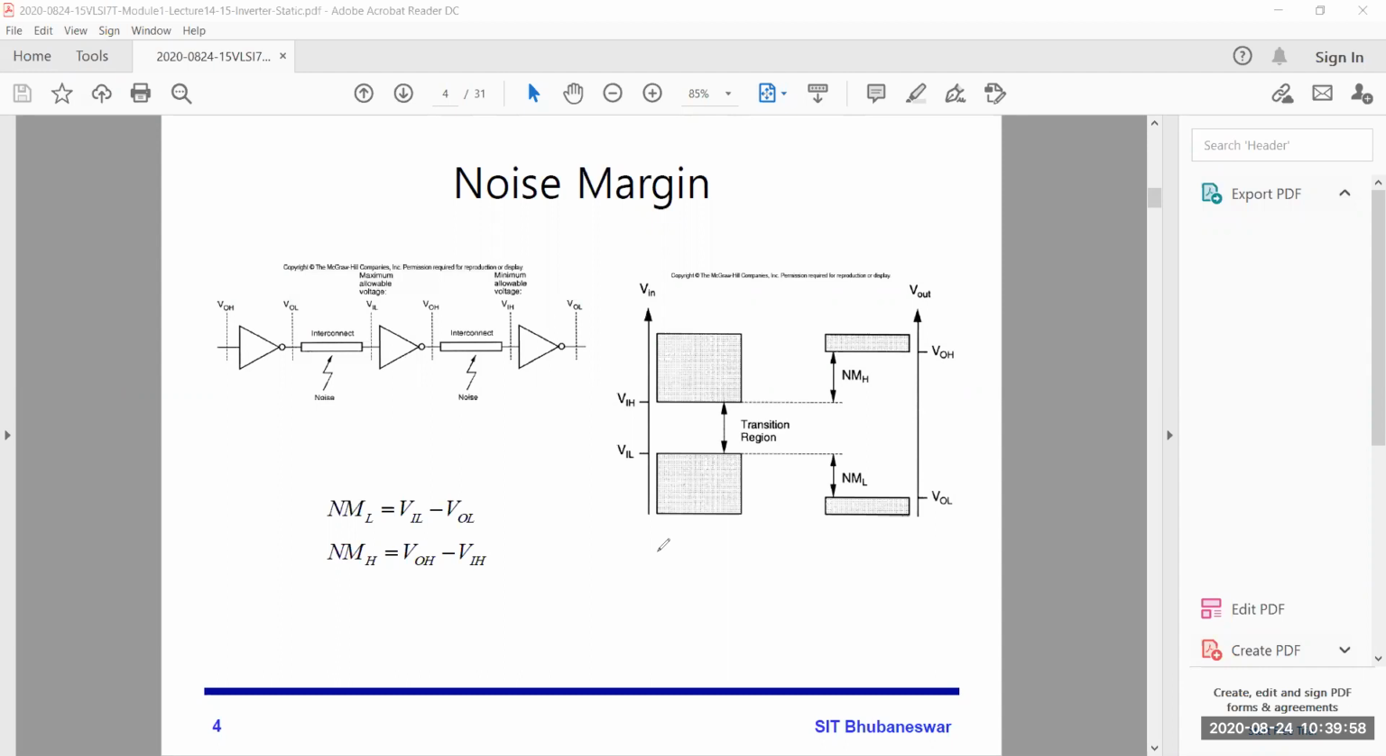Sir, more noise margin, because if we increase the VOL, for example, for the low noise margin, then the difference between VIL and VOL will decrease. So if we increase the VOL, the difference between the two voltages decreases, so there will be less voltage difference for the noise to capture, and it may interfere in the output.